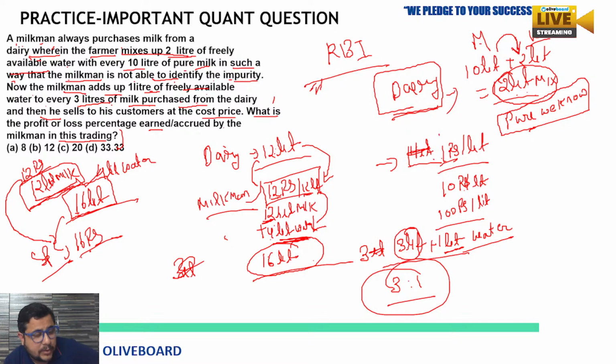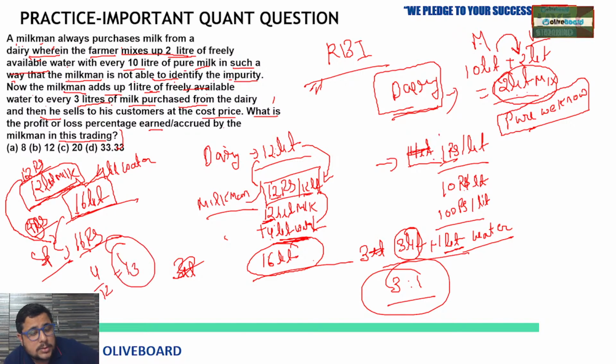Are you getting my point? So how much more? You will say 4. 4 rupees more he is earning. 4 rupees more means 4 by 12, which means 1/3. So 1/3 means 33.33% profit. You must have an idea about profit and loss, right? Cost price is 12 rupees and he is selling the same thing at 16 rupees, and he is fooling people by saying he is selling the milk at cost price.